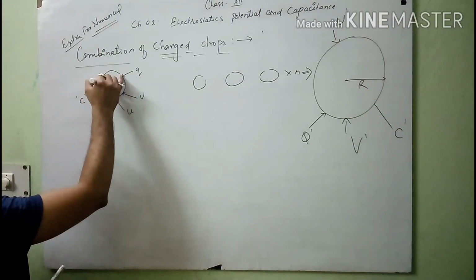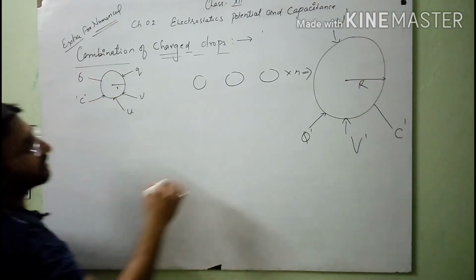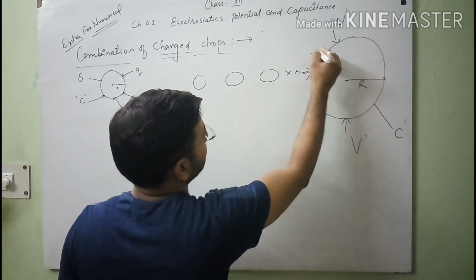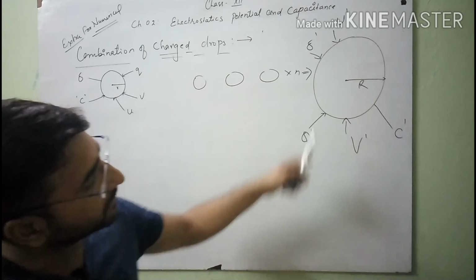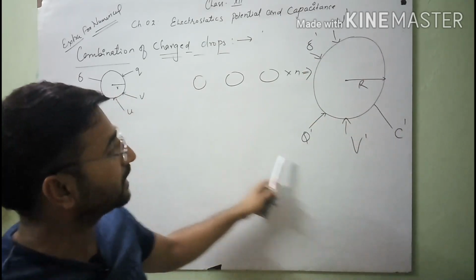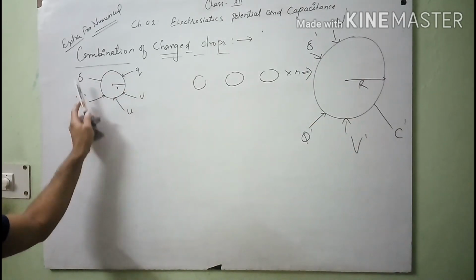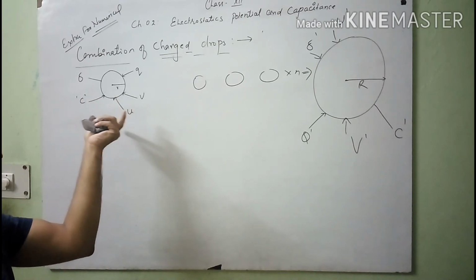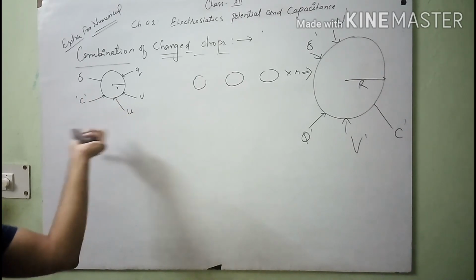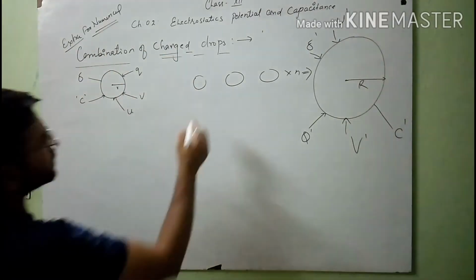If the surface charge density is sigma, then one more physical quantity is sigma dash. We will calculate all these five values with the help of the small charged drop and their combination. Clear, students?